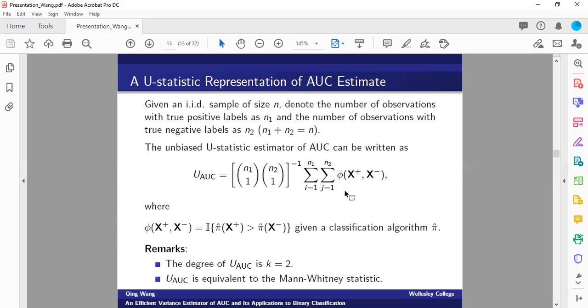Furthermore, the kernel function in this context is pretty simple. It is an indicator function, the indicator of comparing whether pi hat of x plus is greater than pi hat of x minus. Because the AUC is a statistical functional of degree 2, the degree of the constructed U-statistic, U sub AUC, is also equal to 2. And furthermore, it is a common result and very easy to verify that the U-statistic estimator of AUC is equivalent to the Mann-Whitney statistic.